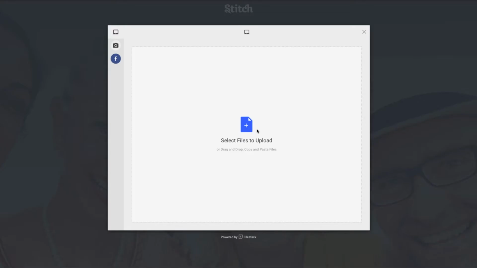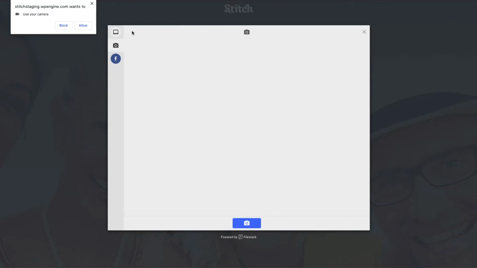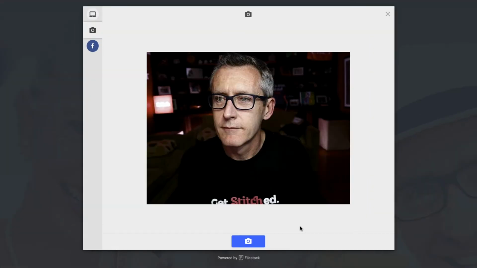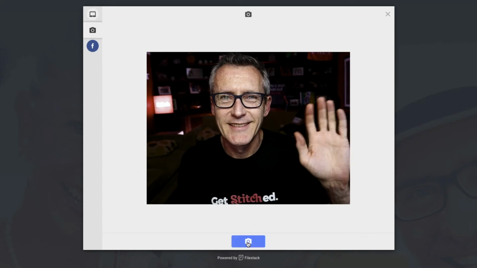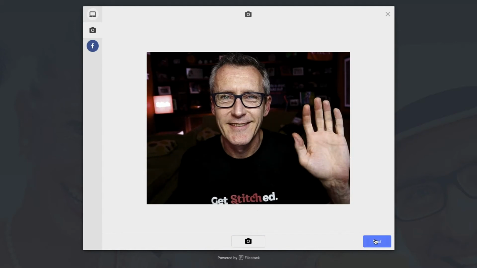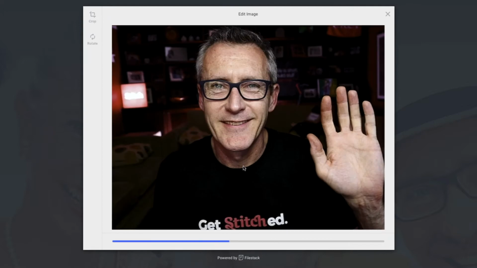If you don't have a photo at this point, you can actually use Stitch to take a photograph. If it's the first time you've done it on Stitch, you'll need to allow your browser to use your camera. So just click the allow button here, and then away you go. In that case, there's a photo of me. Here I am. Take the photograph button, hit next. If you're happy with it, you can crop it, move it, rotate it, and then you can upload it.